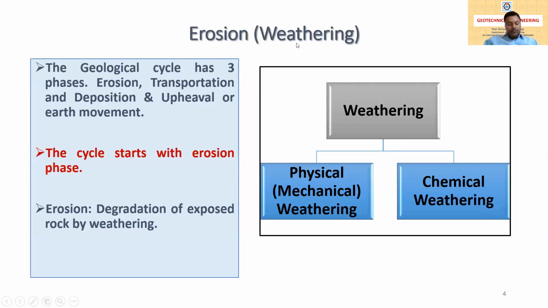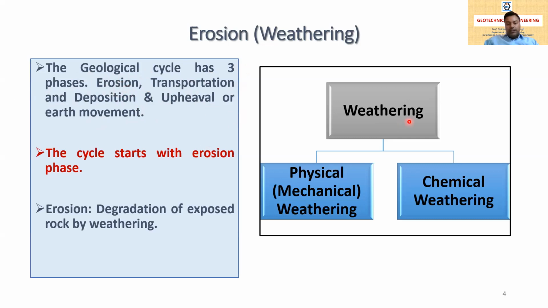Now the next is erosion or weathering. We have already seen what weathering is. Weathering is the mechanical or chemical process by which exposed rock is worn out or broken down. The geological cycle has three phases: erosion, transportation and deposition, and upheaval or earth movement. These are the three phases of the geological cycle, and the first one is erosion or weathering.